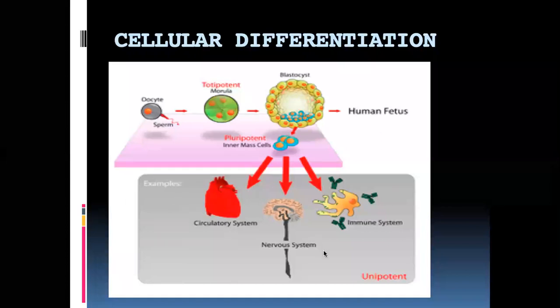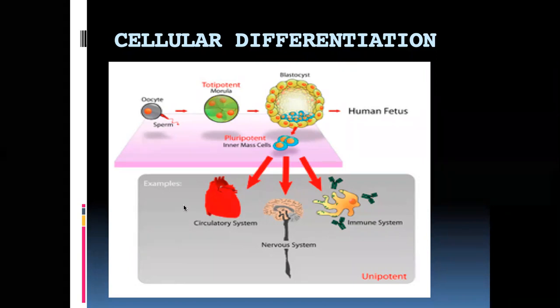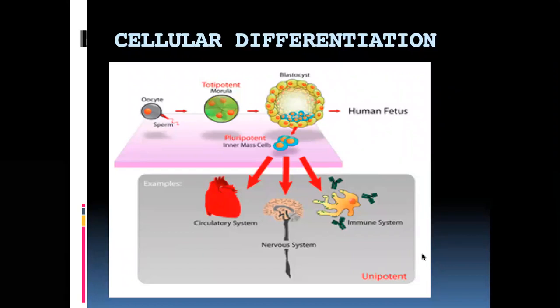And finally there are the unipotent cells. Unipotent cells are more differentiated cells. Once they are destined to form a cardiac muscle cell, they're not going back. You can't cultivate them in any type of growth factor, they'll not give you anything else. They will give you only cardiac muscle cells. They have only a single potency. That type of cells are called unipotent stem cells.